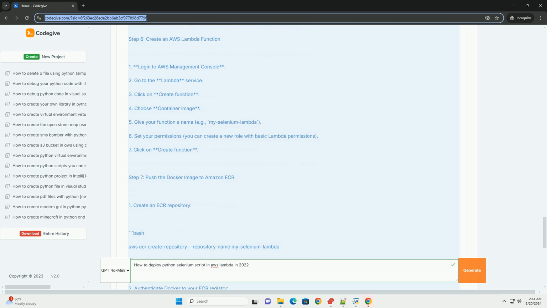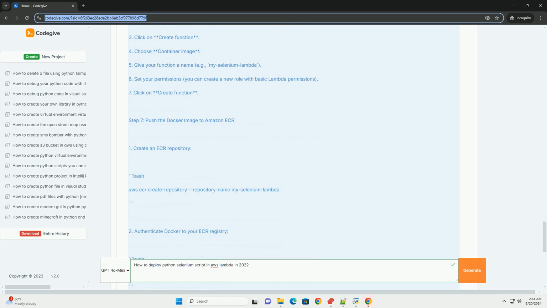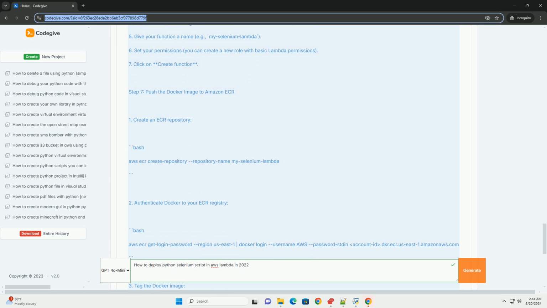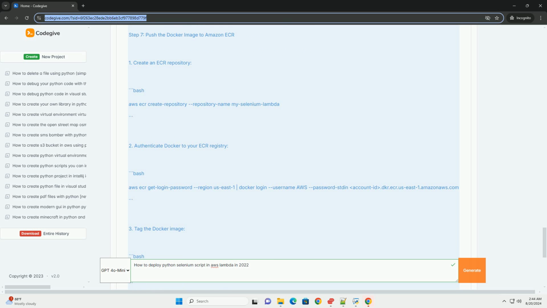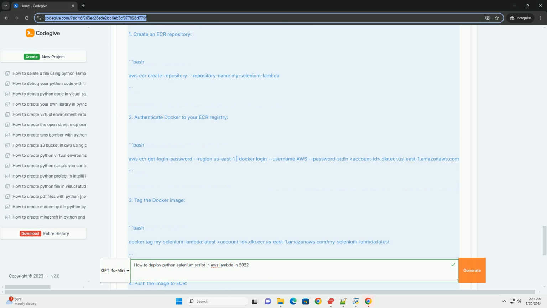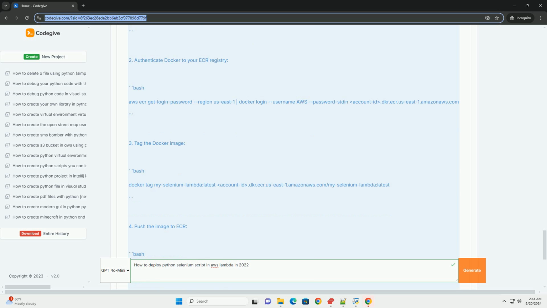Conclusion. You have successfully deployed a Python Selenium script on AWS Lambda. Remember that Lambda has a timeout limit. Default is 3 seconds, so adjust accordingly if your script takes longer to execute. You may also want to handle exceptions and logging for better debugging. Feel free to customize the Selenium script and Dockerfile based on your requirements.